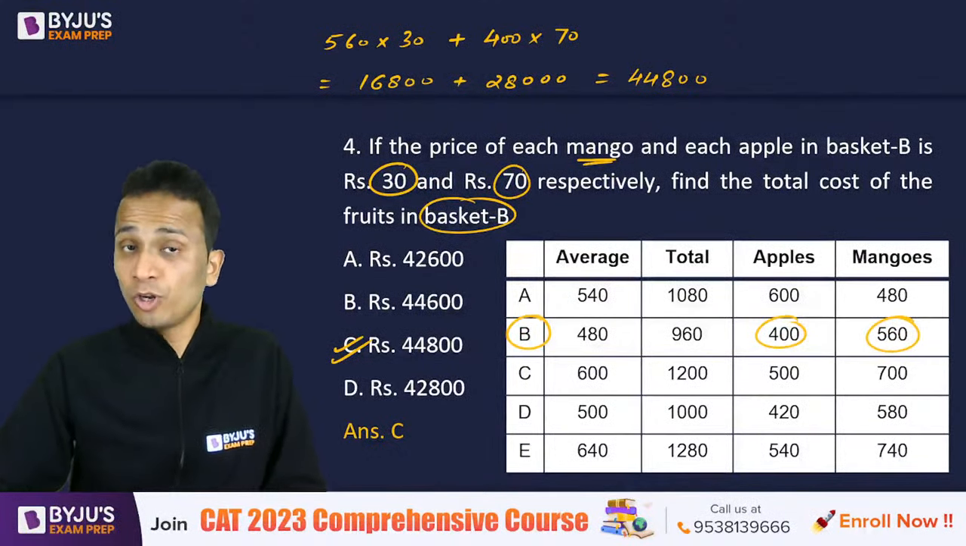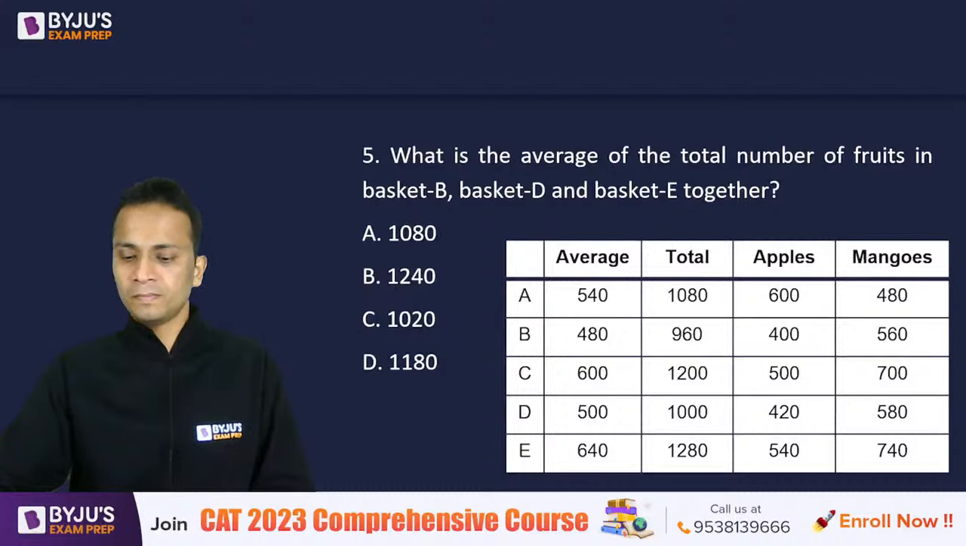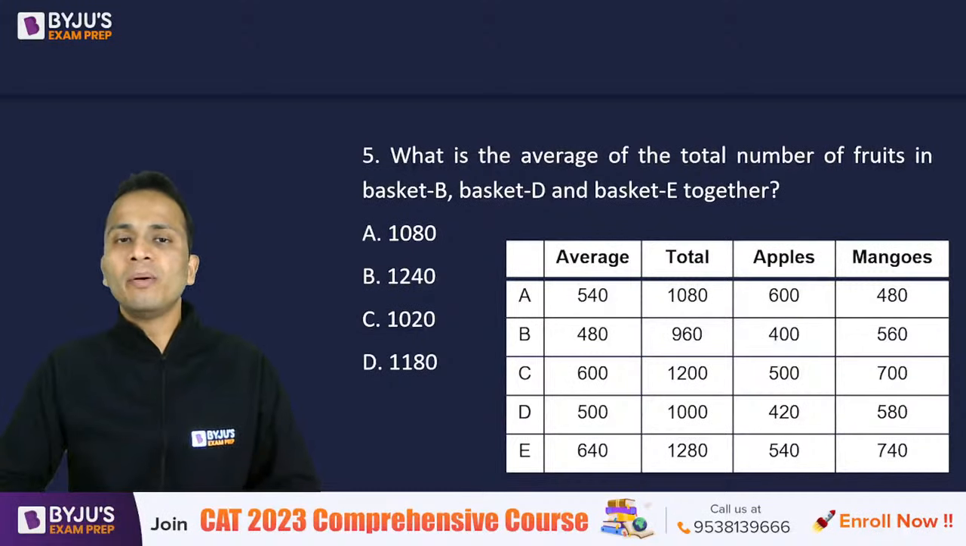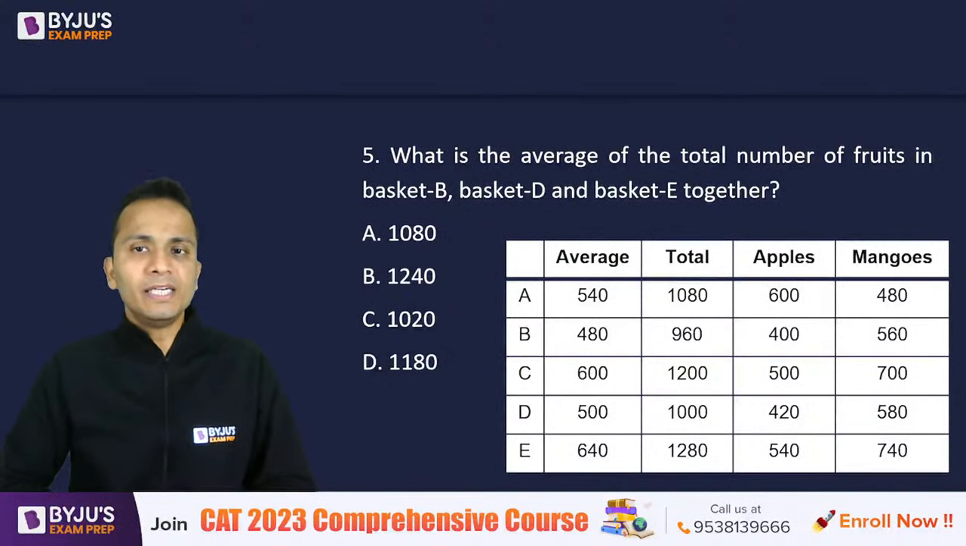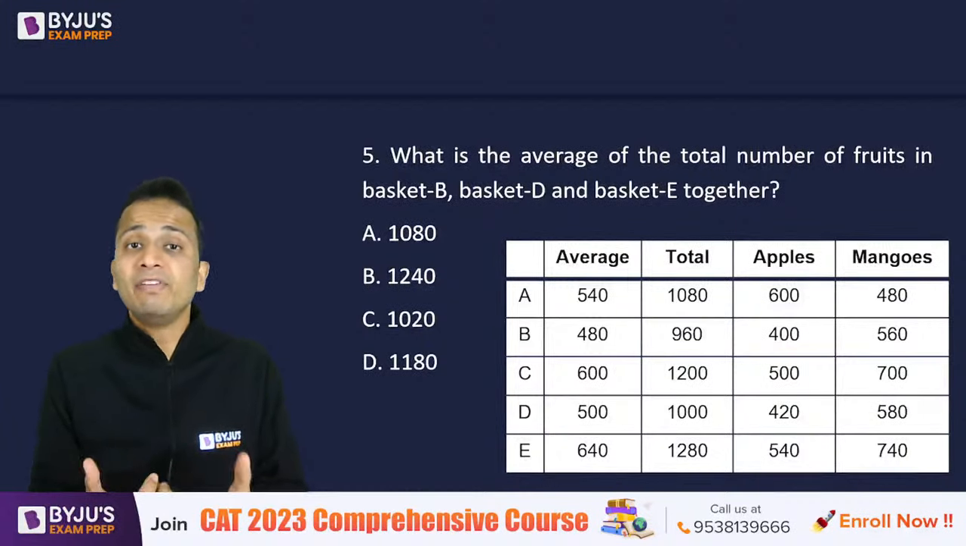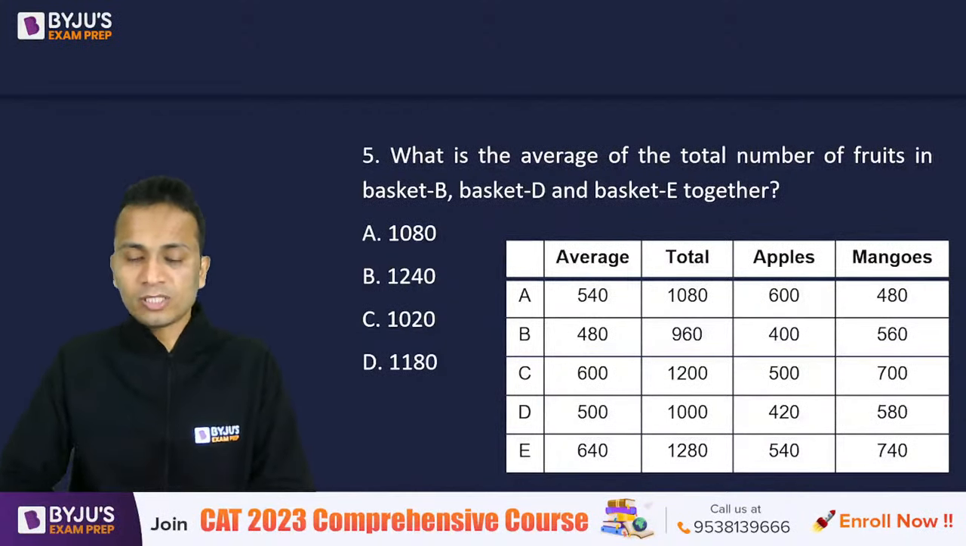logical reasoning. So question number 5. What is the average of total number of fruits in basket B, D and E together? Simple question based on averages. ठीक है, ज्यादा हेवी कैलकुलेशंस भी नहीं है. सो समवेयर अराउंड 30-35 सेकेंड्स में ये वाला आंसर आ जाना चाहिए.